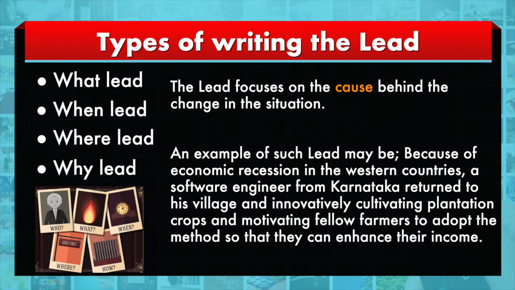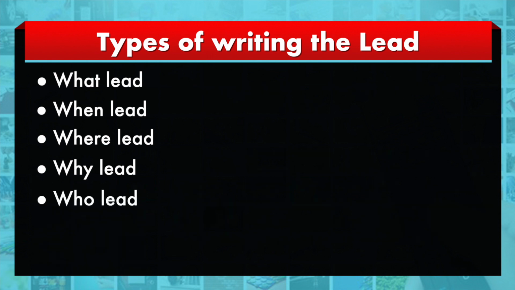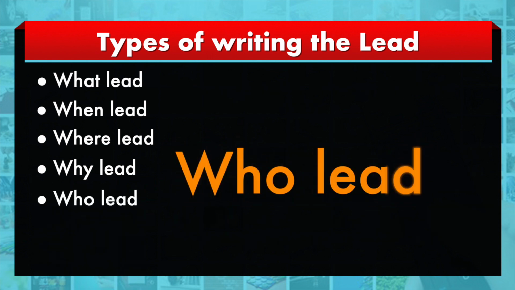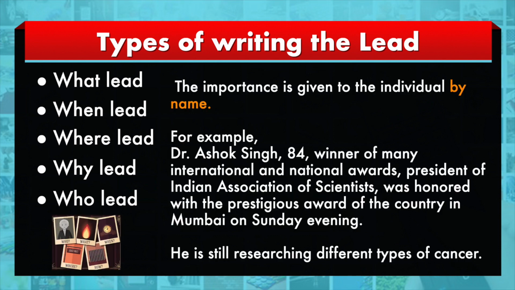Then in another case, the individual who has achieved something becomes more important. For example, just a hypothetical name, Dr. Ashok Singh, who did a lot of research on cancer, and at the age of 84 is still continuing with the research. The entire emphasis is on a particular researcher named Dr. Ashok Singh, who has been awarded so and so award, and at the age of 84 is still pursuing research on cancer. So who is that person? That makes a lot of difference.